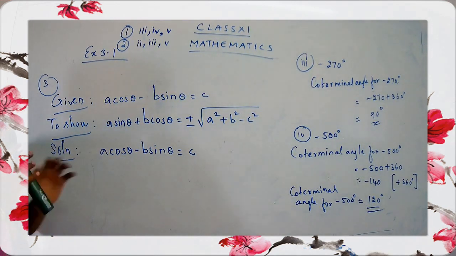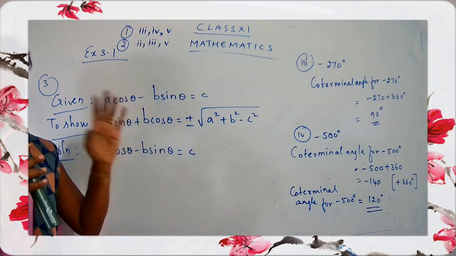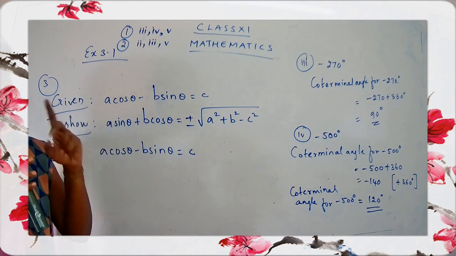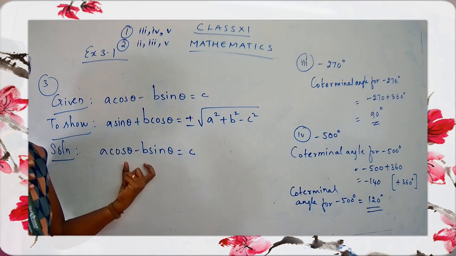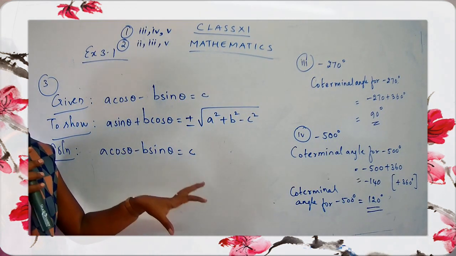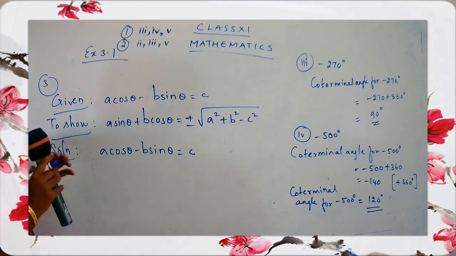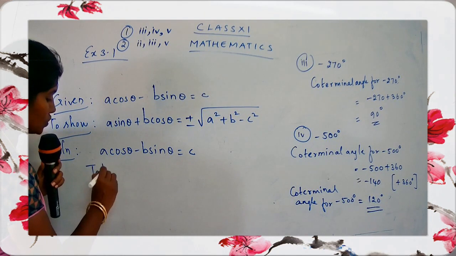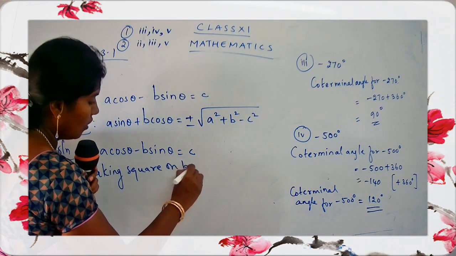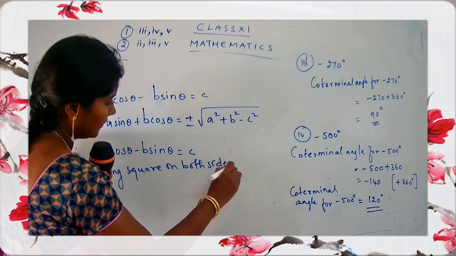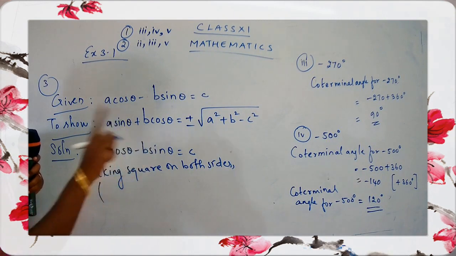Okay, children, now here since we are dealing with square terms, I am going to square on both the sides. I have told you that if you are going to square, it should be done on both the sides. It's not that you square one side and leave the other side. Whatever changes are done, should be done on both sides. So write down here, taking square on both sides. Do not take the square for both the terms separately, children.